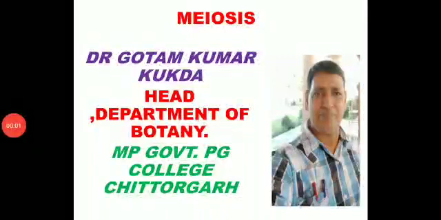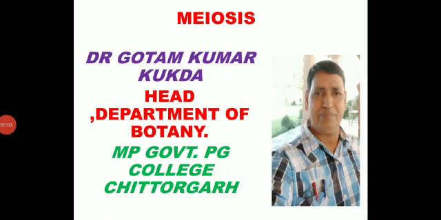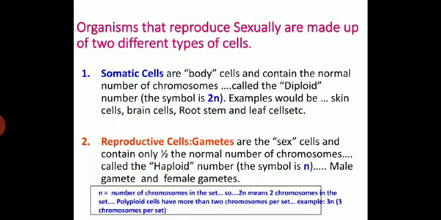Dear students, today we'll talk about a new topic, that is meiosis. Meiosis is a part of cell division, and we have already been taught about mitosis. Organisms that reproduce sexually are made up of two different types of cells. One is somatic cells, also called body cells, which contain the normal number of chromosomes, called the diploid number,